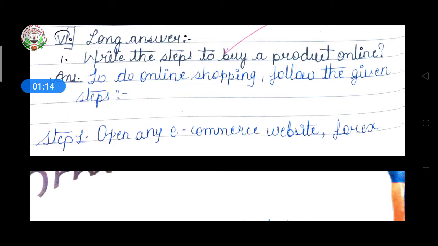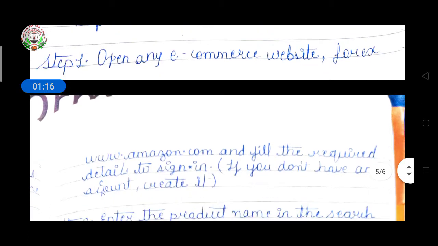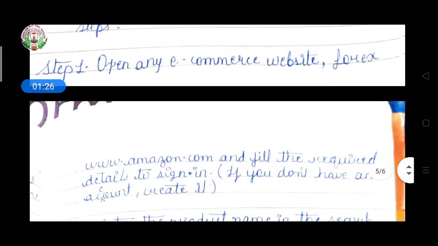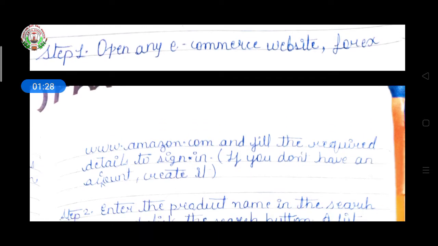Open any e-commerce website, for example www.amazon.com, and fill in the required details to sign in. If you don't have an account, create it. It means first of all, you have to go to any e-commerce website, meaning an online shopping website. Here one example we have taken is www.amazon.com, and fill in the required details to sign in.